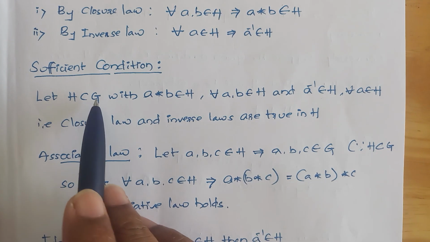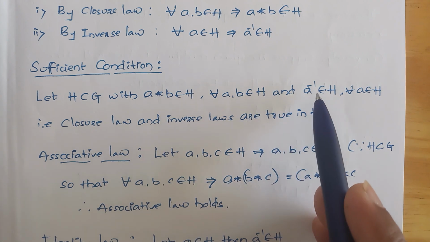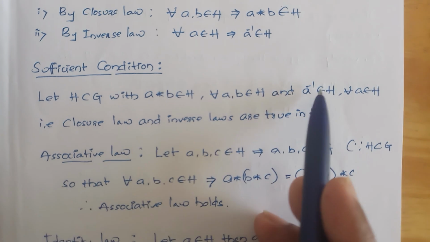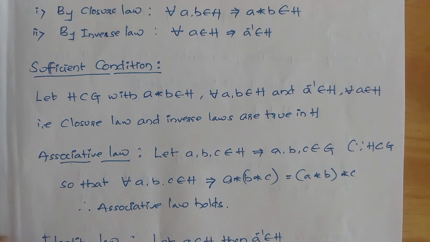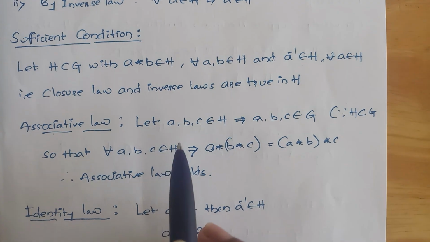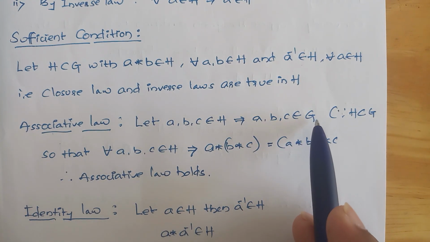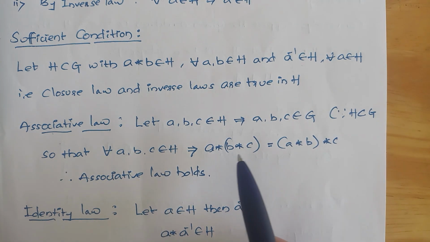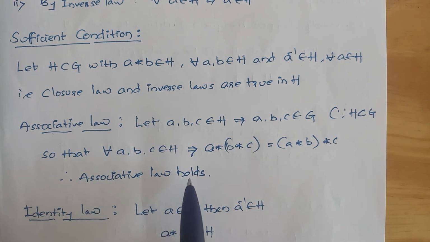So here I am writing H is a subset of G with a star b belongs to H for all a, b belongs to H, and a inverse belongs to H for all a belongs to H. Here the closure law and inverse law hold good. Now we have to prove the associative law and identity law. For the associative law, a, b, c belongs to H implies a, b, c belongs to G, so for all a, b, c belongs to H, (a star b) star c is equal to a star (b star c). Therefore the associative law holds good.